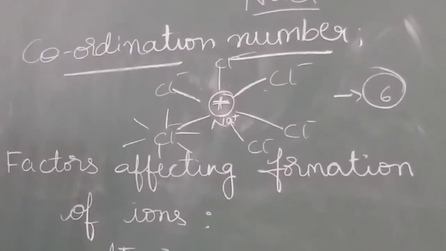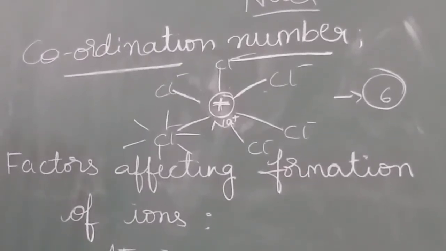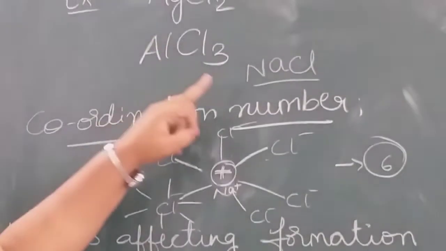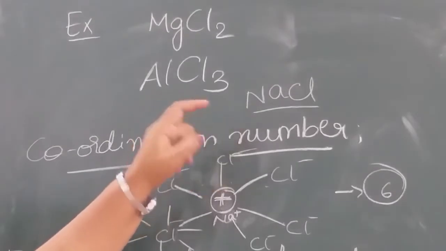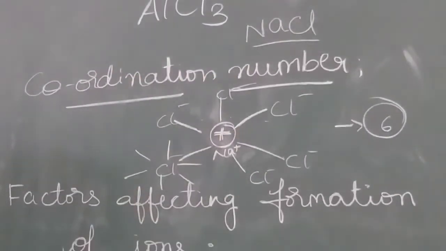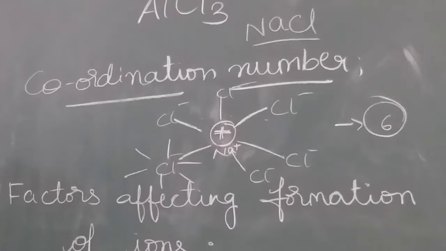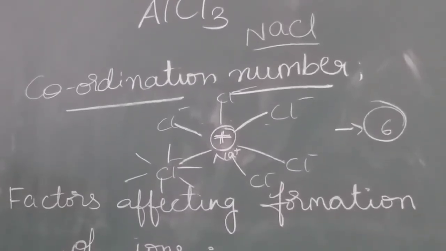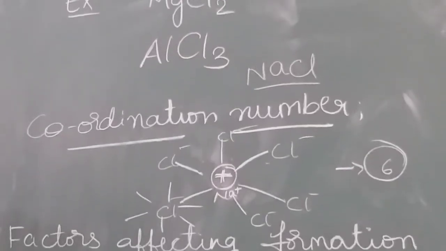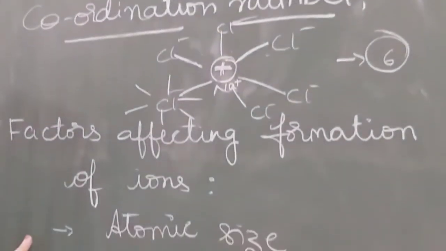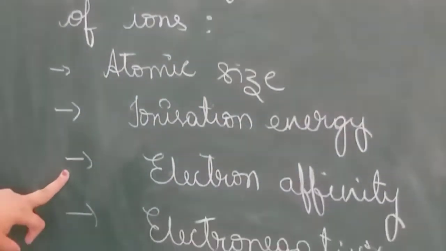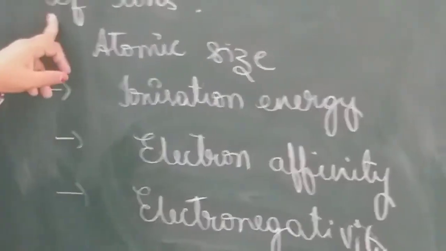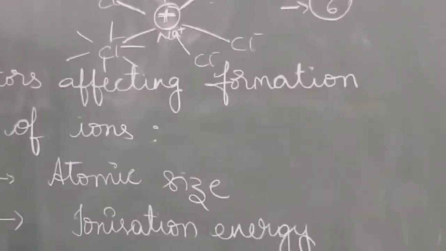Okay. The next one, factors affecting formation of ions. Here, if you observe NaCl, Na is changing into a cation, chlorine is changing into an anion. That means sodium is losing electrons, whereas chlorine is gaining electrons. The factors that affect the formation of cations and anions are atomic size, ionization energy, electron affinity and electronegativity. These four are the factors that affect the formation of ions.